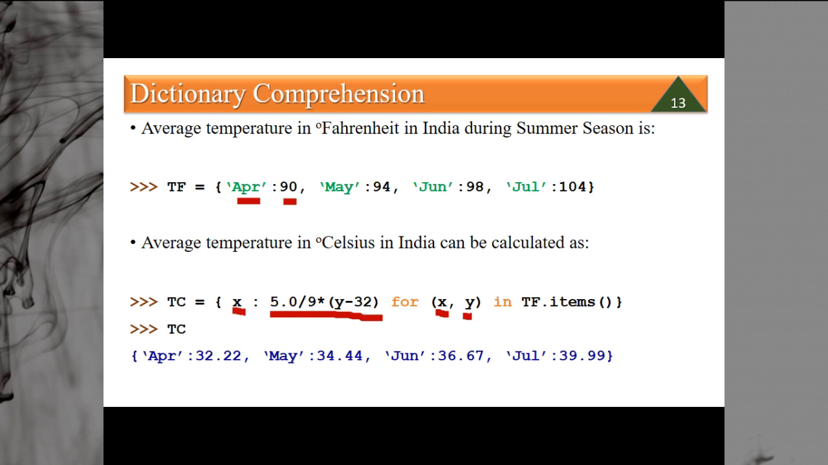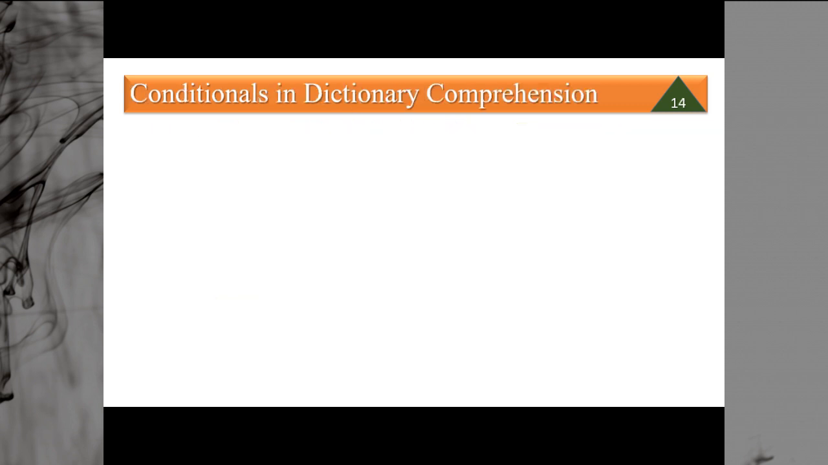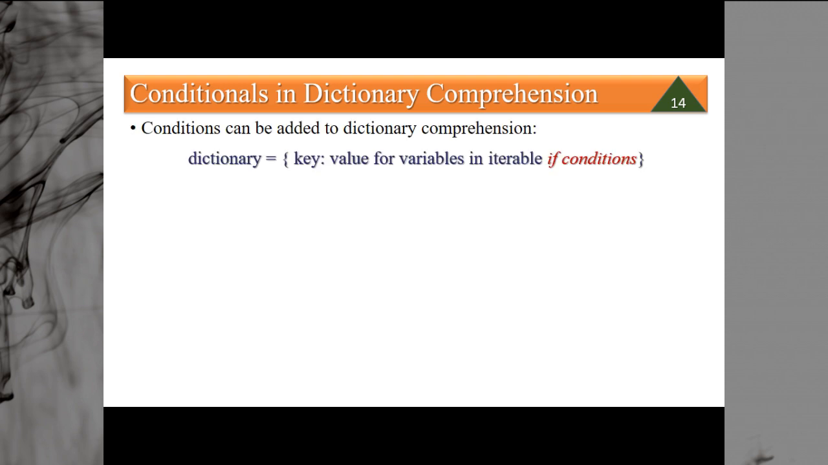So this is how you can say in April the temperature is 32.22 degrees centigrade, the average temperature in May is 34.44, in June it is 36.67, and in July it is 39.9. Though it is hypothetical, the example fulfills the need of dictionary comprehension. We can use conditions also in dictionary comprehensions: dictionary is equal to the same thing, key colon value for variable in iterable, and after that we can have a condition, and we can have as many conditions as we want.